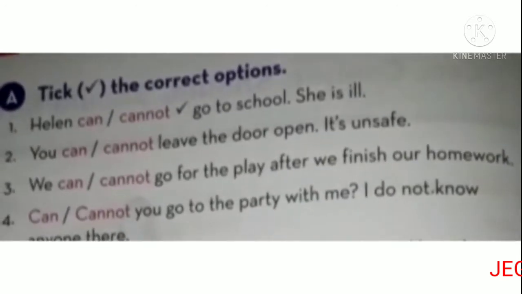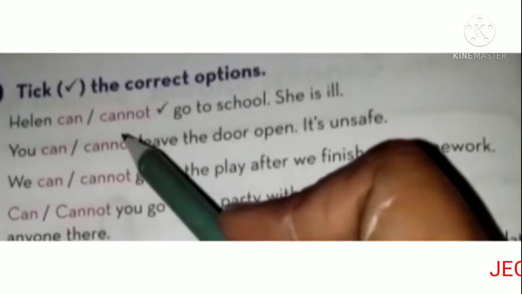Look at the second one: you can or cannot leave the door open, it's unsafe. You cannot leave the door open, so the answer is cannot.